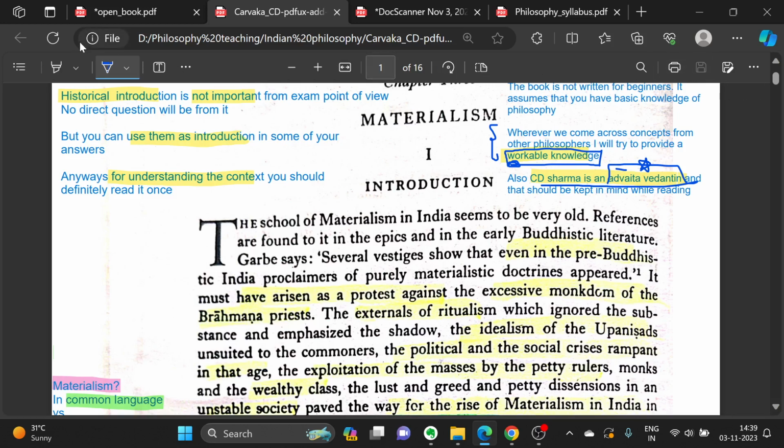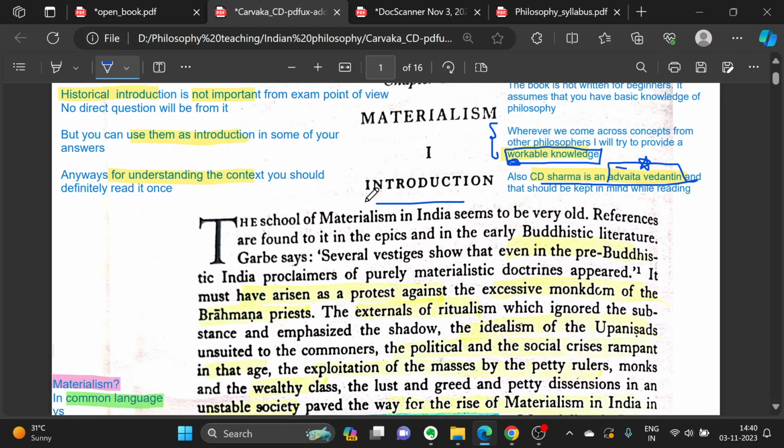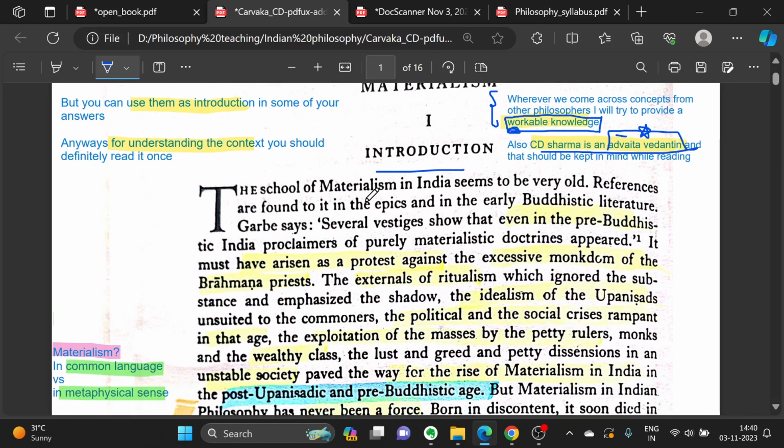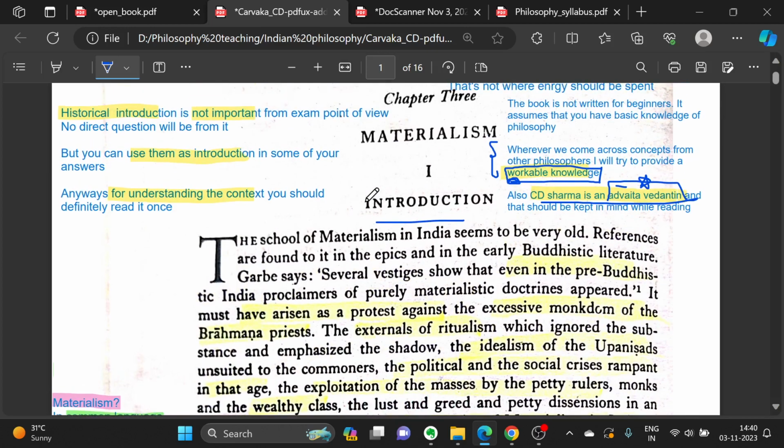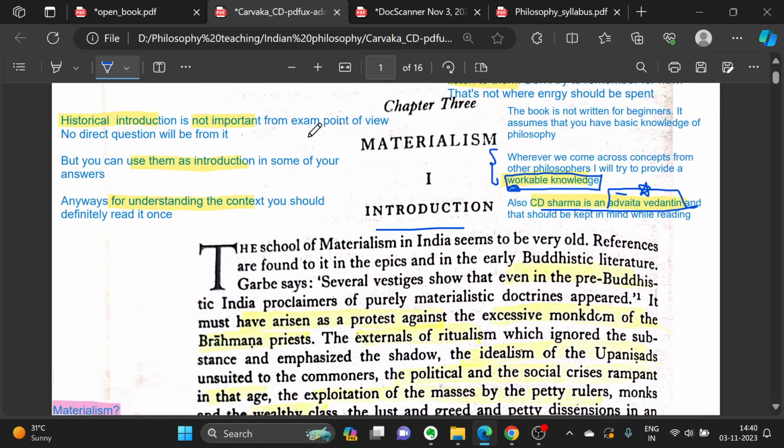Okay, now let's start with the chapter introduction. In this introduction, he has given some historical context about the materialist school. Now, historical introductions are not important. What I mean by that is no direct questions will be asked on that. As you saw, the syllabus consists of epistemology and metaphysics, and questions will be directly on that only. But even though no direct question will come from here, it will be useful for you in terms of introducing your answers.